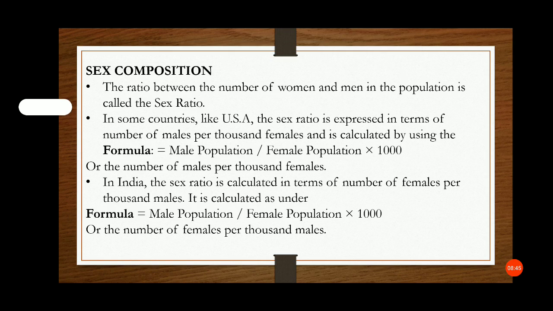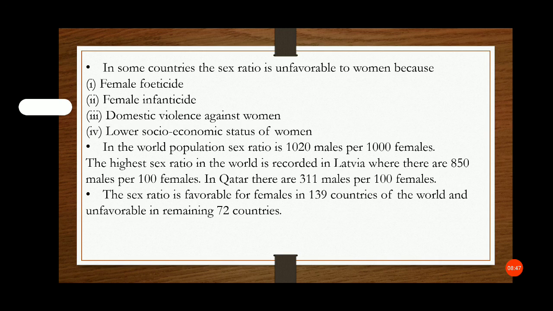In some countries, the sex ratio is unfavorable to women because of female infanticide, domestic violence against women, and lower socio-economic status of women. In the world population, the sex ratio is 1020 males per thousand females.